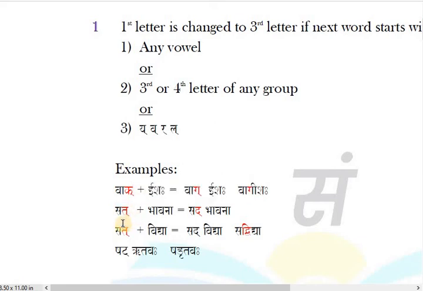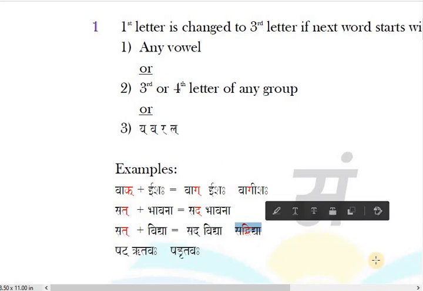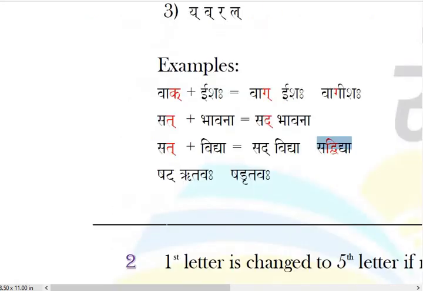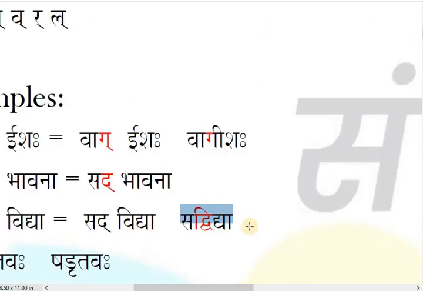Somebody tell me, third letter of dental ta. Da. So Sad and Bhavna. First letter changed to third letter: Sadbhavna. Then here Sat and Vidya. Ta converts to da, and da and va will be a compound letter: dvi. Here some students get confused with this. What is this letter, sir? This is dvi.